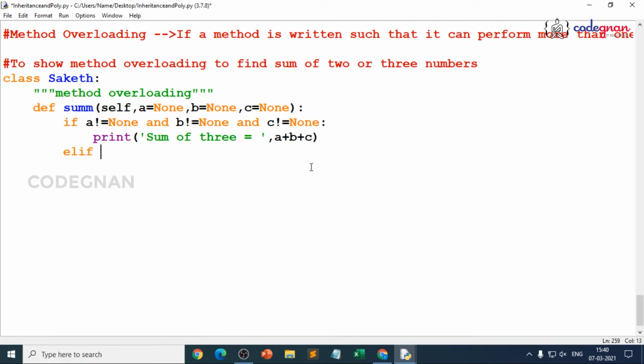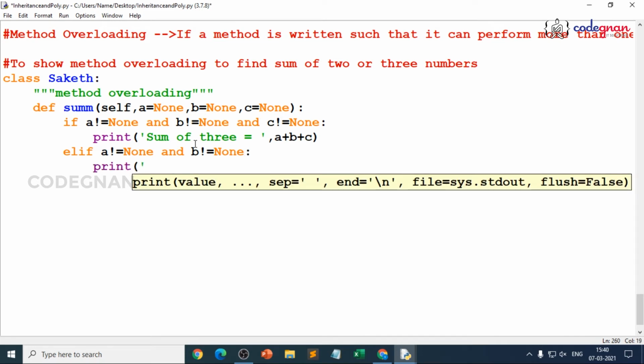Elif, you are passing only 2 arguments over there, a not equal to None. And why are you using AND logic here? Because AND is a logical operator where if both the conditions are matching, you can take the result over there. So that is the reason we are defining None. So a not equal to None and b not equal to None. So finally again you can just give print of sum of 2 is equal to, again give a plus b.